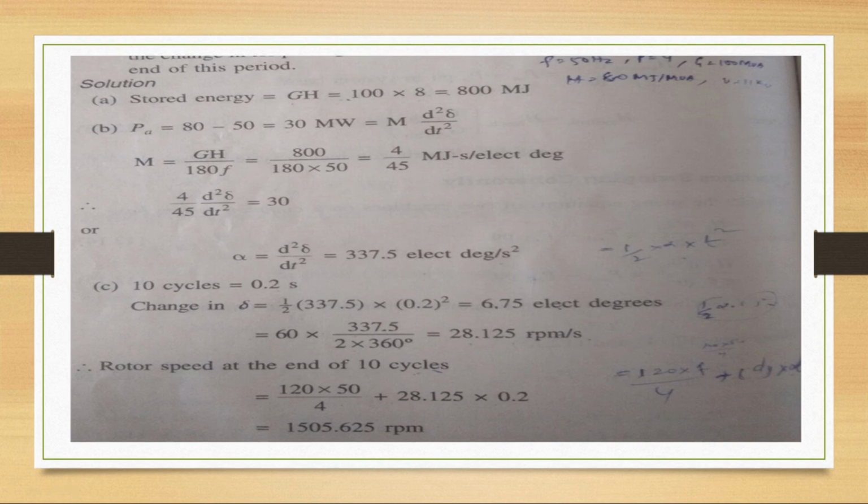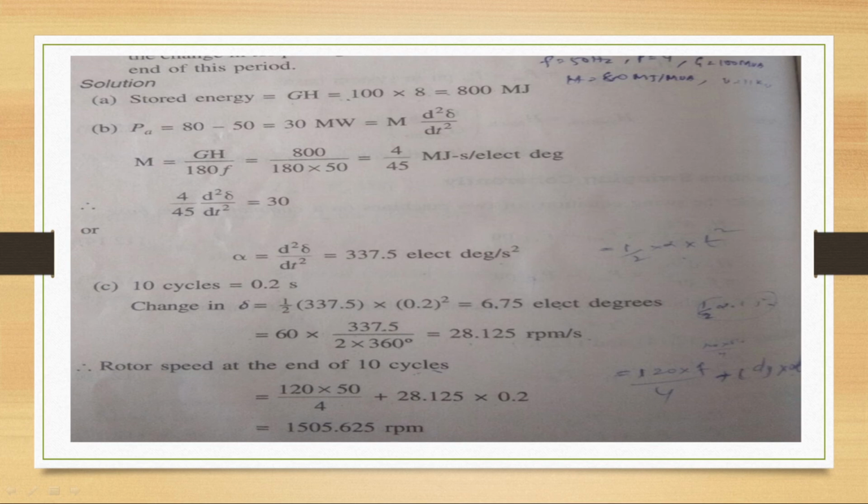Second one, Pa is equal to 80 minus 50, that is 30 megawatt, that is equal to M d square delta by dt square. M is equal to GH by 180 f. GH we have found as 800, so 800 divided by 180 into frequency 50. That is 4 by 45 MJ second per electrical degree. Now 4 by 45 d square delta by dt square is equal to 30.